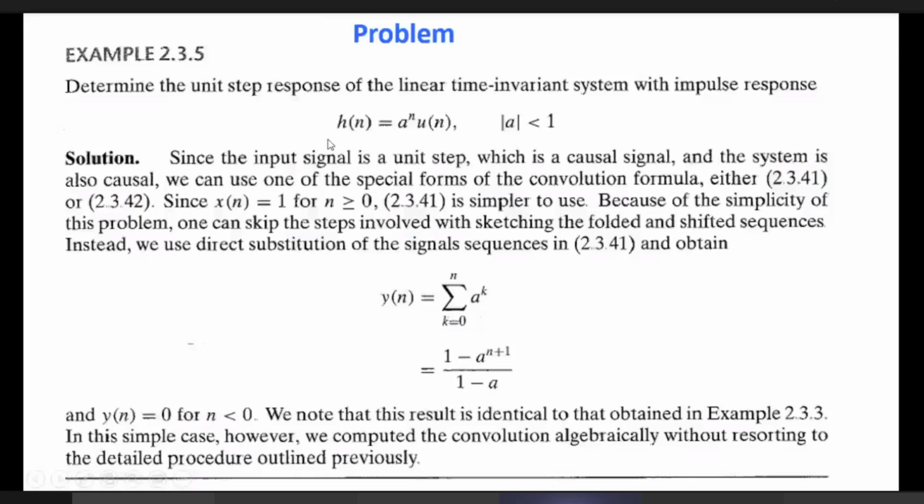Your x[n] is u[n], so x[n minus k] is u[n minus k]. That means the unit step function is delayed to the n equal to k value.